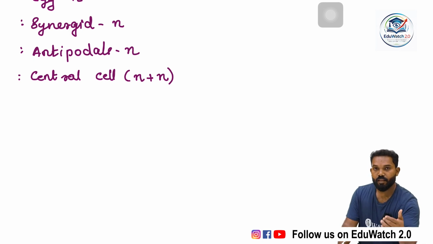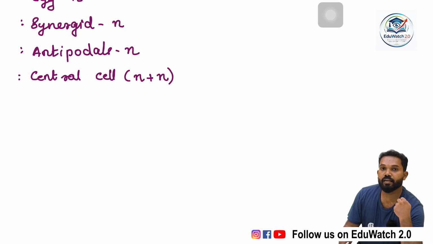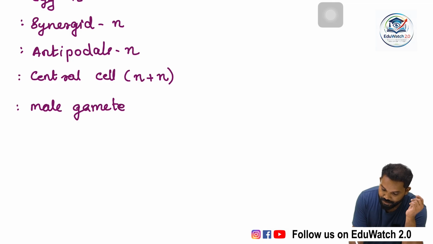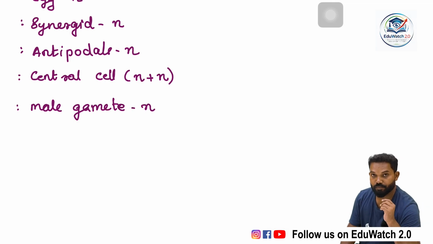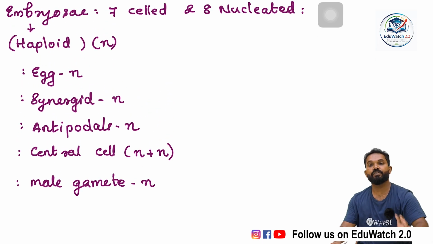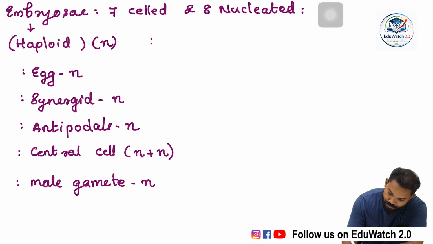And after the pollination, the male gamete that is released into the embryo sac, that male gamete or male nucleus, is also haploid in nature. That means before fertilization, all the cells are haploid in nature. Then the typical, unique characteristic feature of an angiosperm is double fertilization.